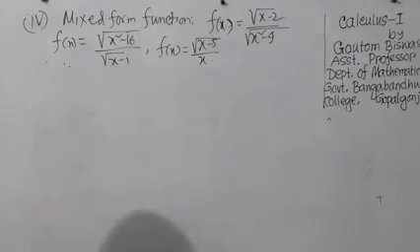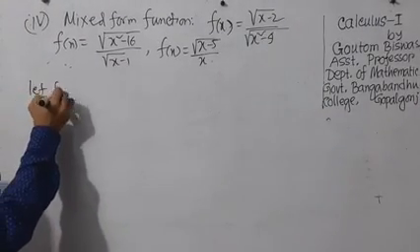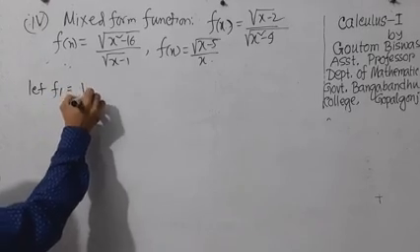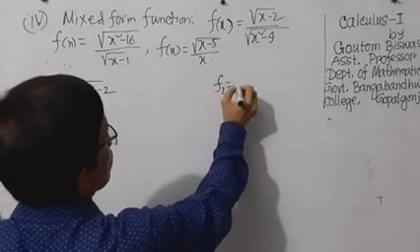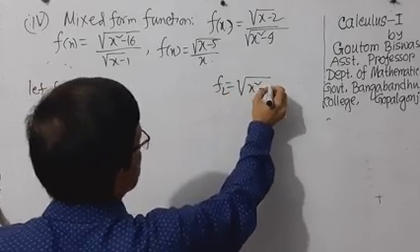So let f1 be root over x minus 2 and f2 be root over x square minus 4.